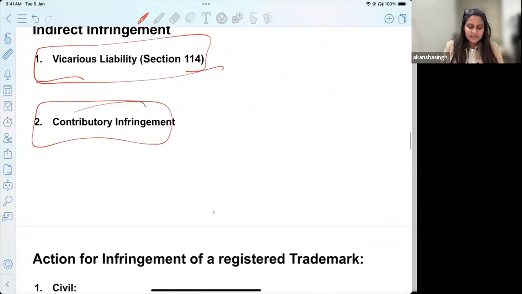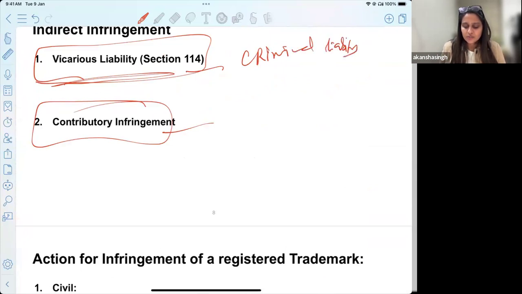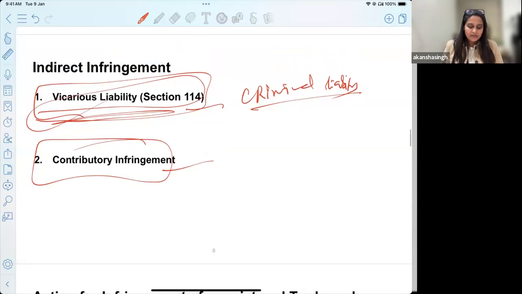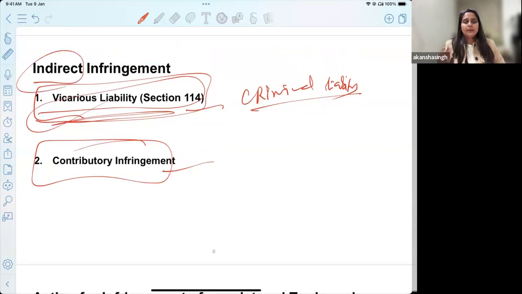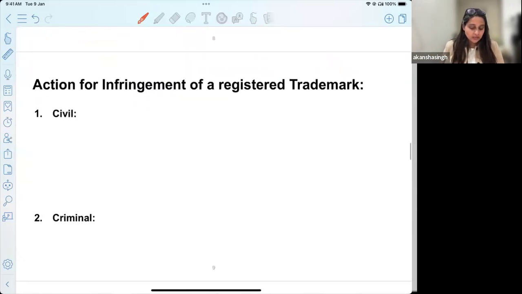Then we also have indirect infringement, the concept of vicarious liability, because we recognize criminal liability also under trademark violation. So if a company has committed a trademark violation, whoever was the authoritative person will also be held liable along with the company. This is the concept of vicarious liability, wherein indirectly we are making you liable for the infringement. And if you have contributed to the infringement, that is another ground.